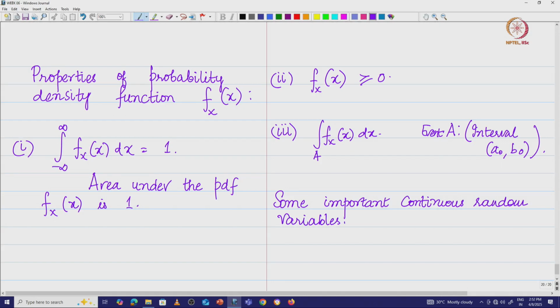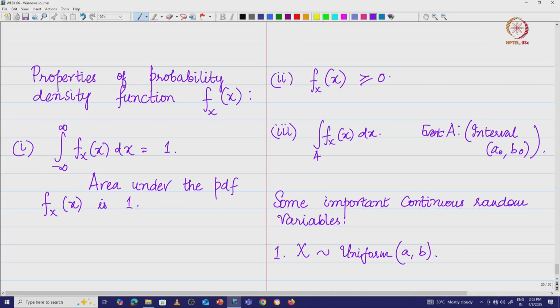The first one that we will study would be the uniform random variable, where x is defined as uniform within the interval, let us say a comma b. That means within the interval a b, this random variable x, when we say uniform, the value is going to remain the same across all the sub intervals in this interval a comma b. So, that is what is called uniform distribution.